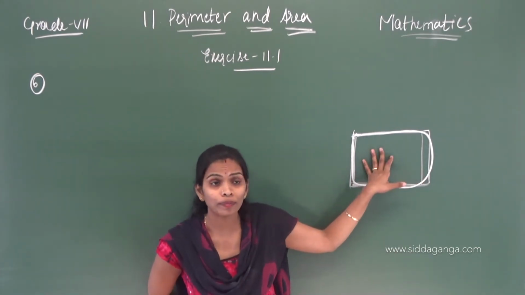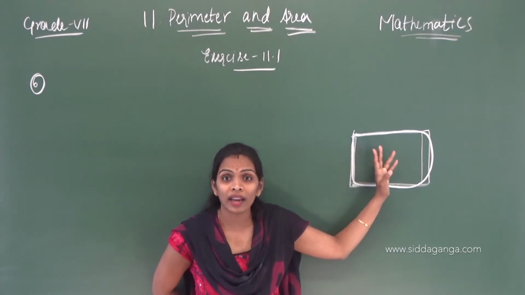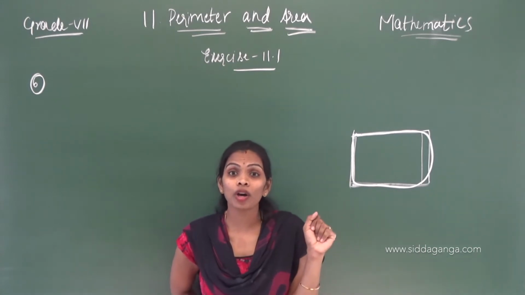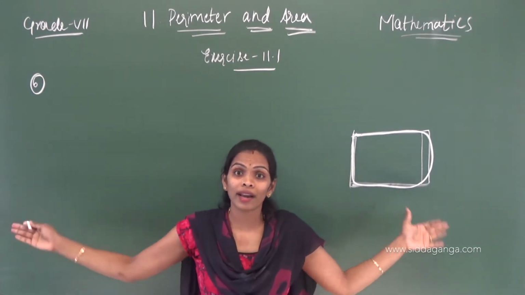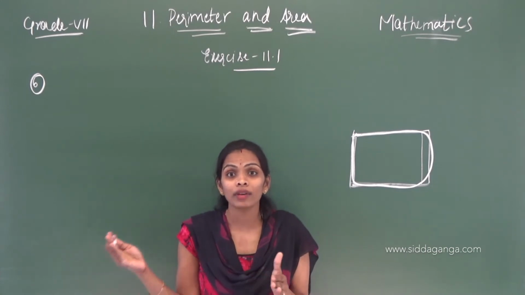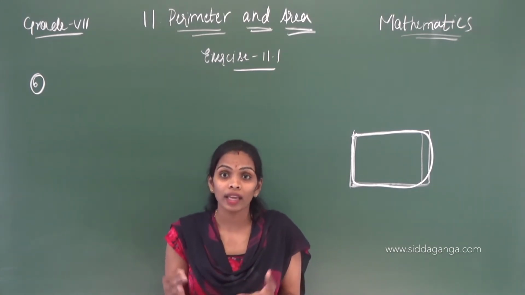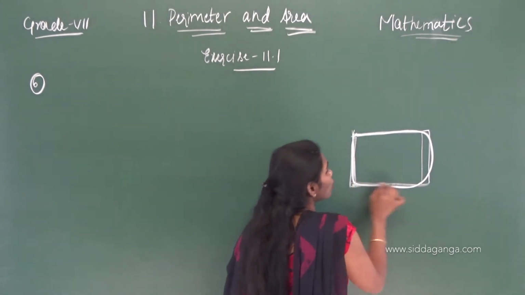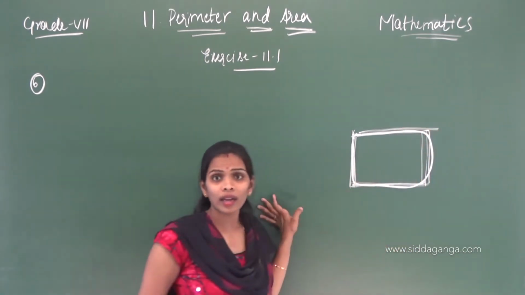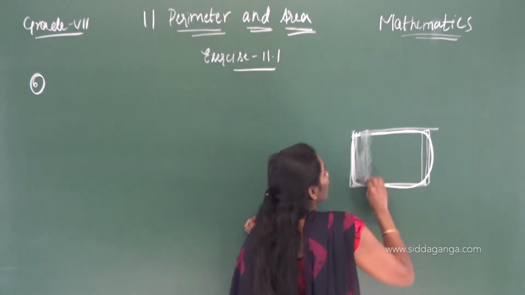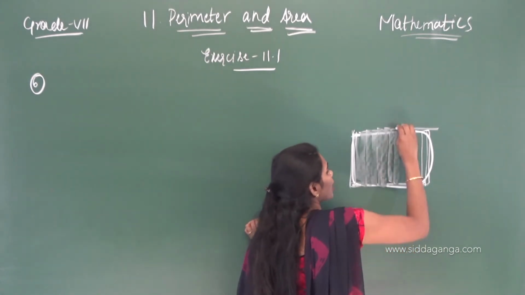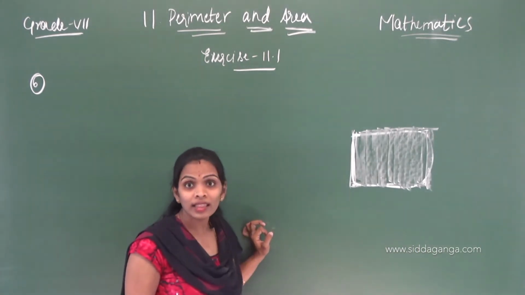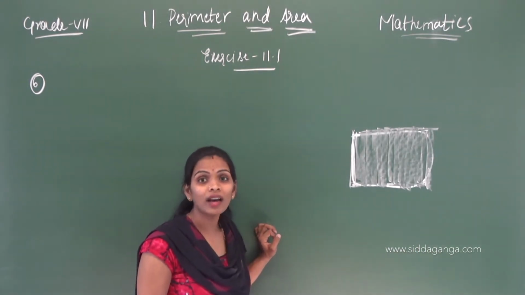If you want to arrange the grass mats over this whole park or garden, how many square meters of grass do we require? Grass we are not going to place only on the boundary, correct? We have to cover the total garden or park. In these situations we are finding the area.